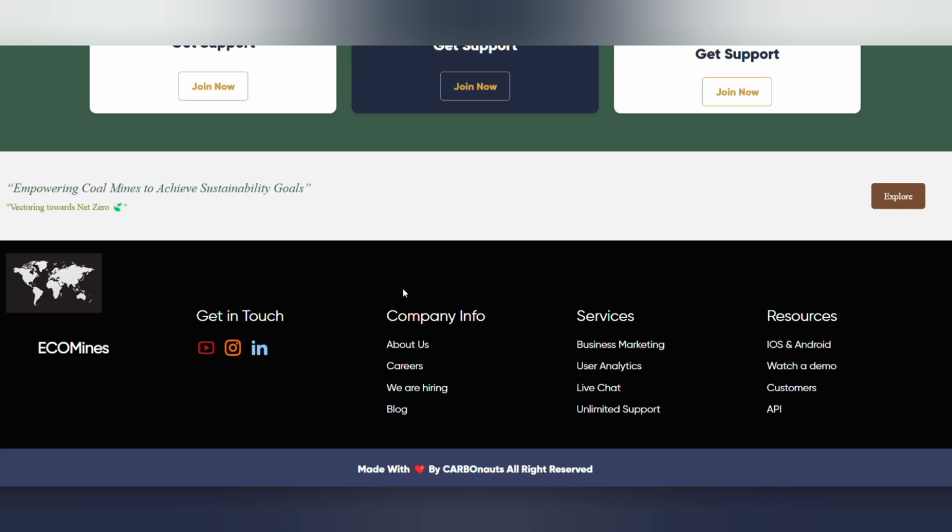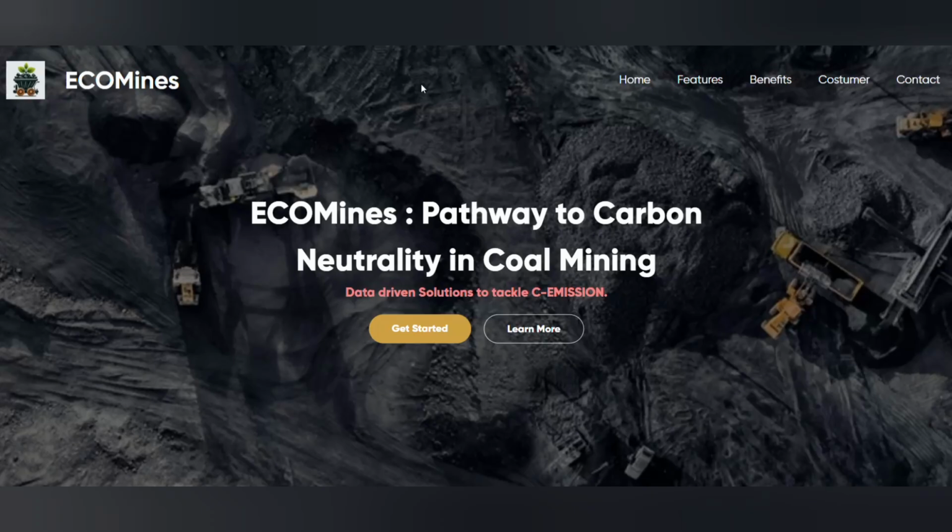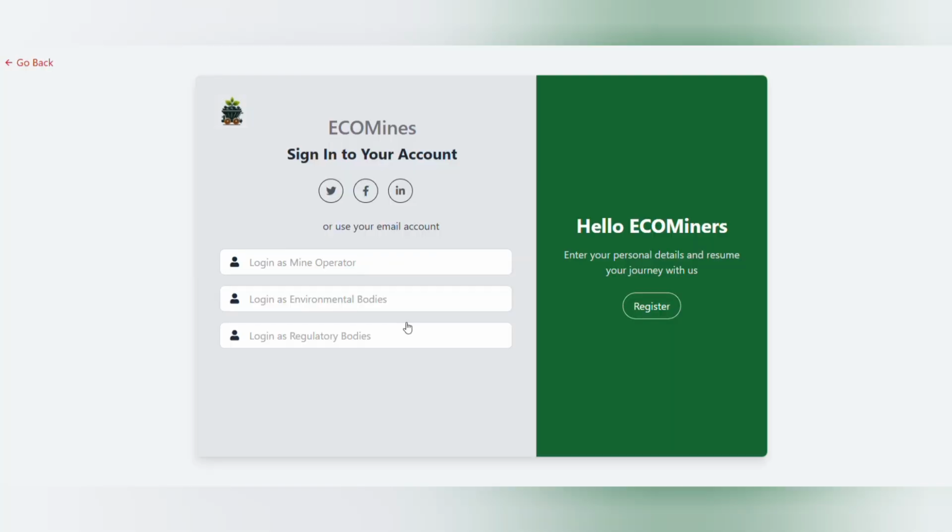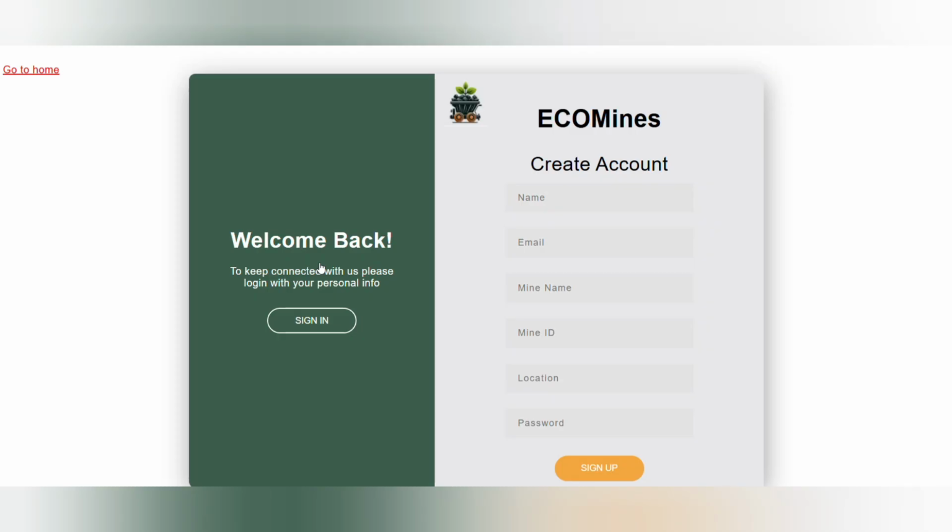Now we will be moving to the login section and the authentication part. Let's start with the authentication part. So as we have three users, mine operator, environmental bodies, and regulatory bodies, we will be logging in as mine operator first. Anyone who is logging in for the first time has to create an account, and all the credentials are given here. As we have already created an account, we will be signing in.